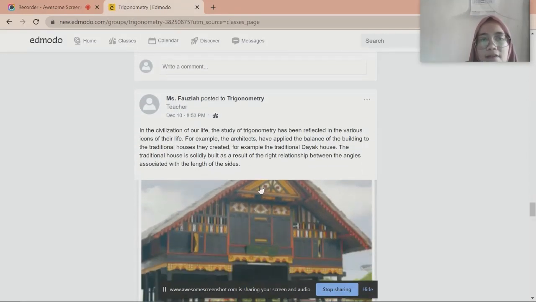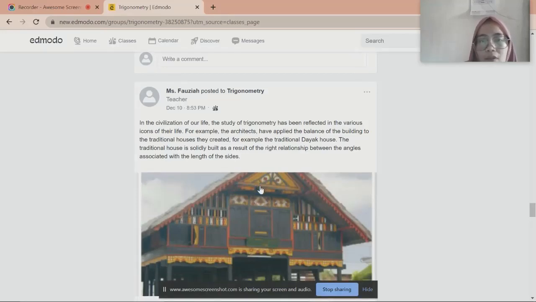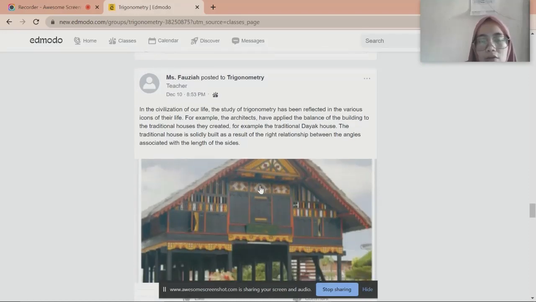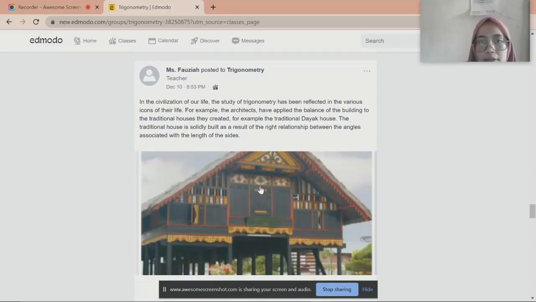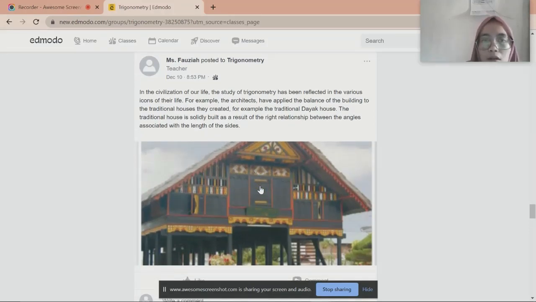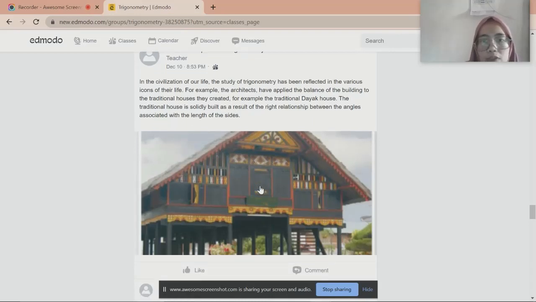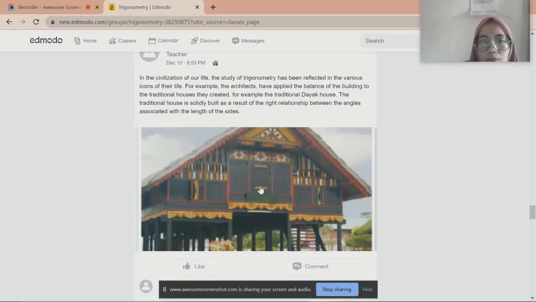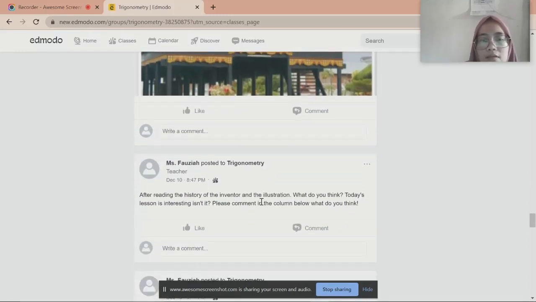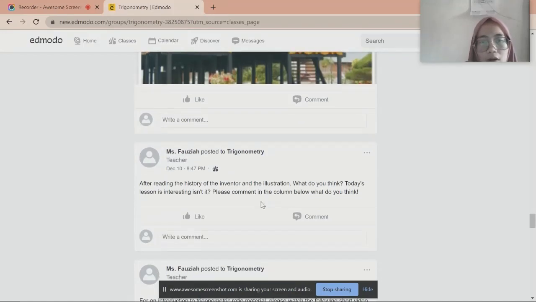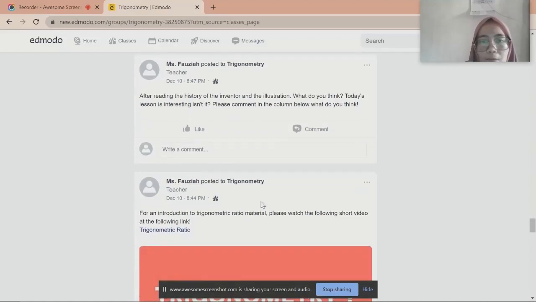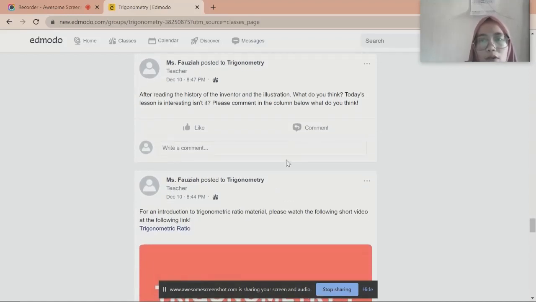Then, in the civilizations of our life, the study of trigonometry has been reflected in the various icons of their life. For example, the architects have applied the balance of the building in the traditional houses they create, for example, the traditional Dayak house. Then, after reading the history of the inventor and the illustration, what do you think? Please comment in the column below what you think.